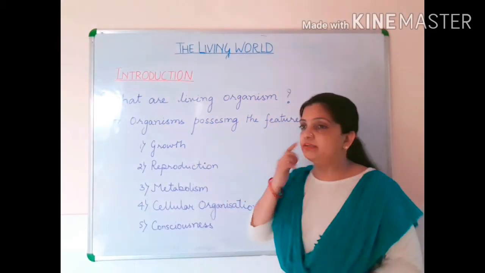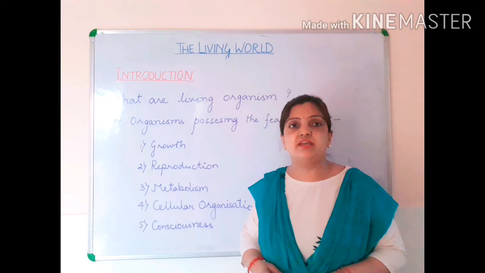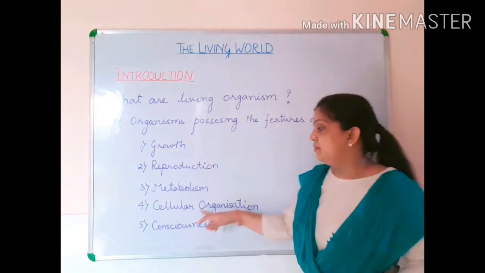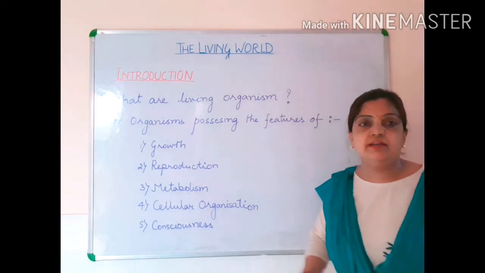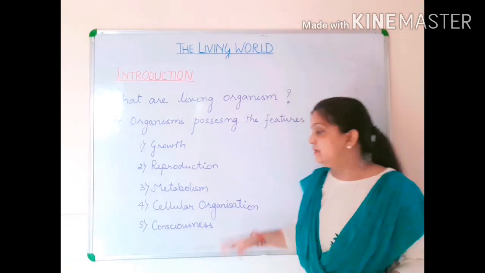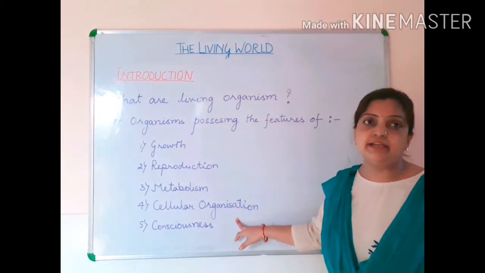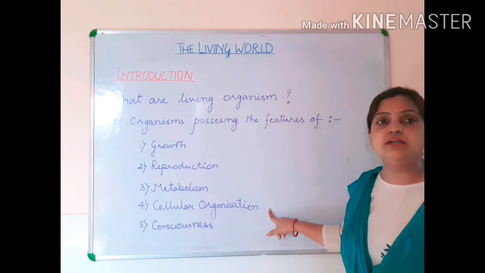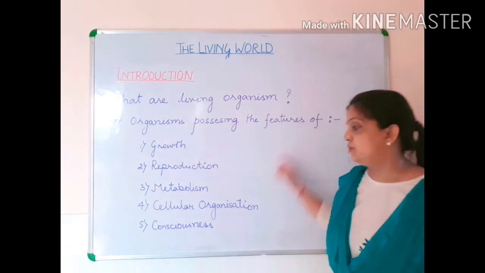So children, different metabolic activities taking place inside the body make the living organism living. Now cellular organization, inside the body your cell is there, different types of cellular functions are there. That also happens inside the living organism. So this is also one of the features of a living organism.